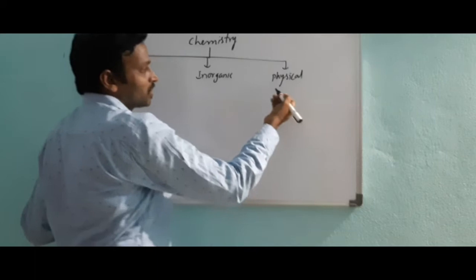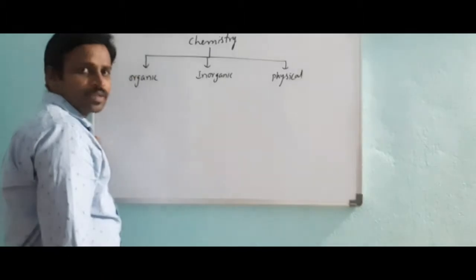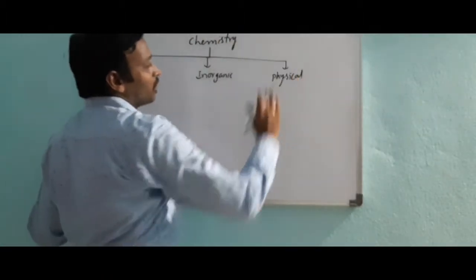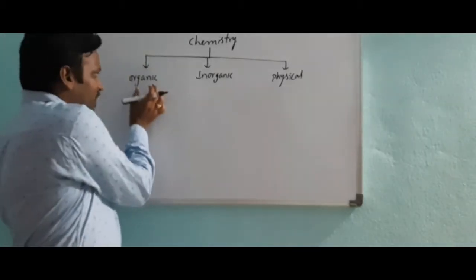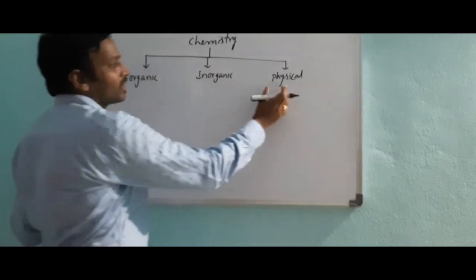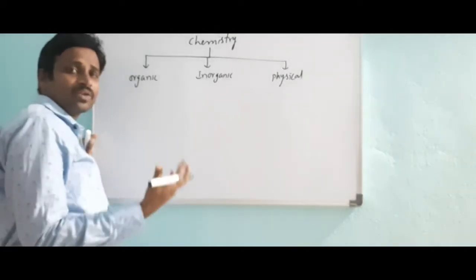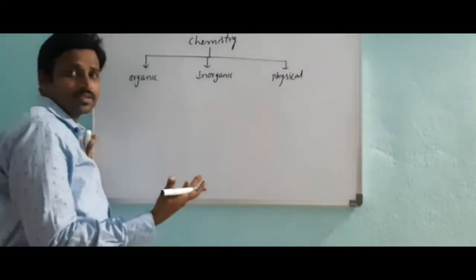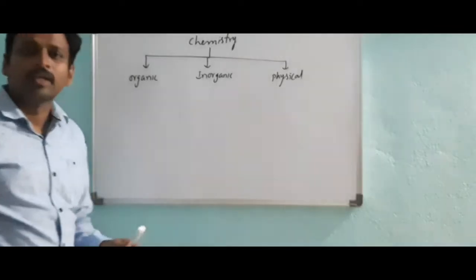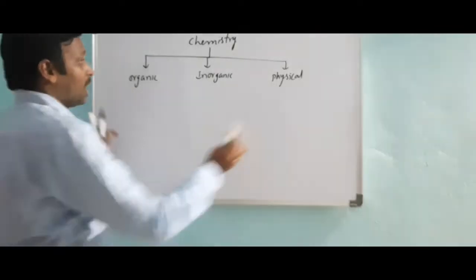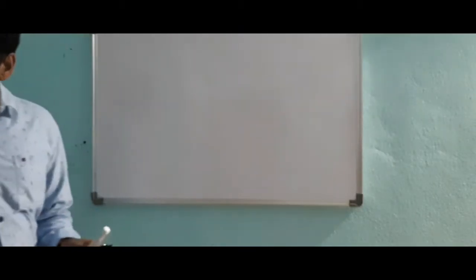Physical means you have some concepts as well as numericals here. All these things are very important for you. To understand organic, inorganic, and even physical, the electronic configurations of atoms, their atomic masses, their atomic numbers, everything is very important to understand all these three topics. Okay, without wasting time, I'll tell you one by one. First let's see what exactly an atom is.